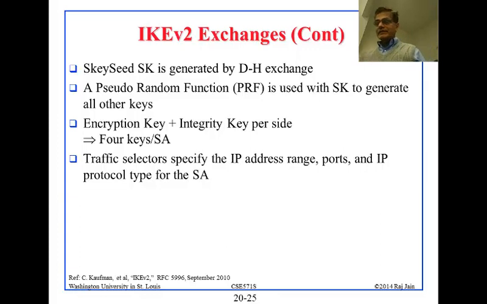And traffic selectors specify the address range. So generally what happens is, when you are using IKE, it could be that the 2 routers are talking to each other using IKE and IPsec. So they might not have just one address. The traffic selector says, well, if you find addresses from 192.* to 193.*, then that is this SA. It's a range. So the address range, ports, which again could be a range, and the IP protocol type. So that is what is in the payload for the SA. Okay. So this could all be wildcarded.